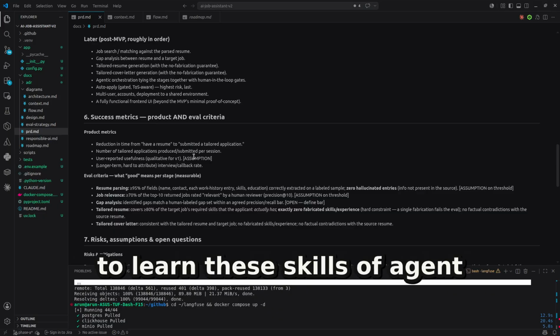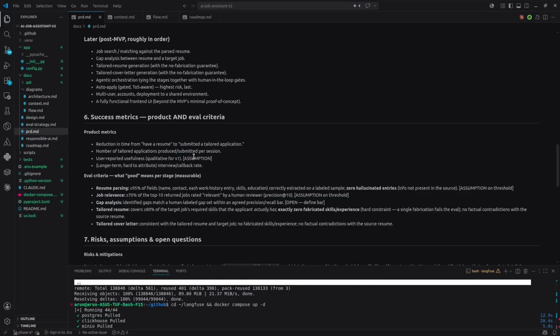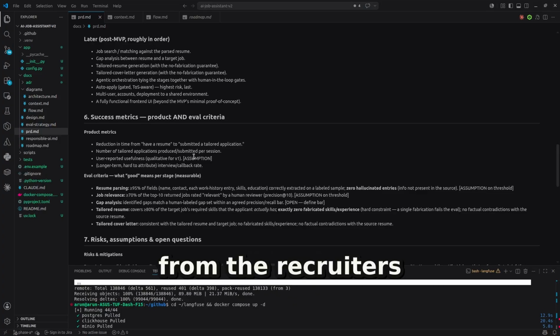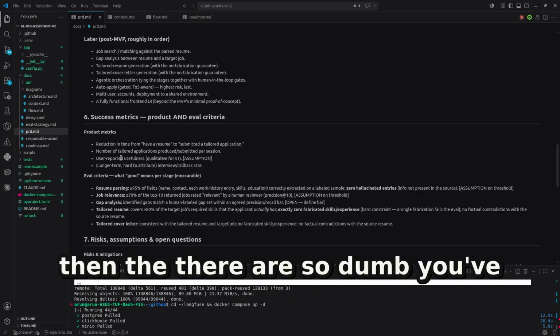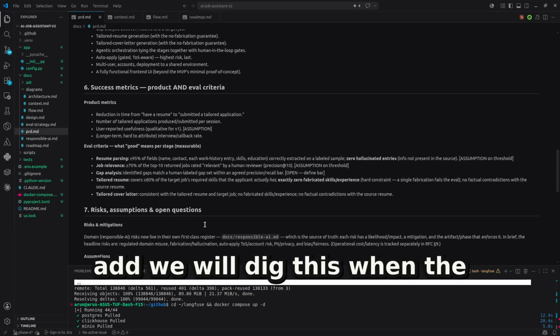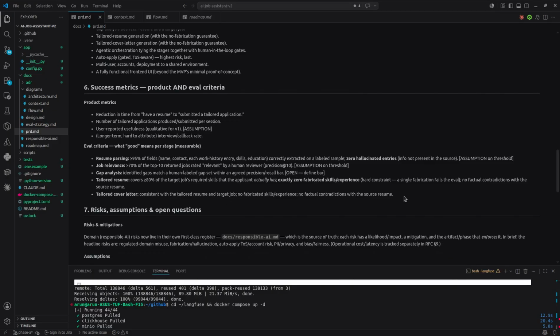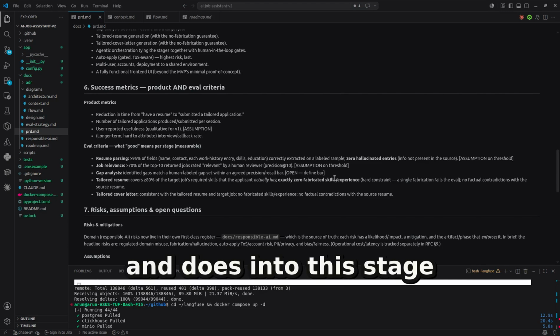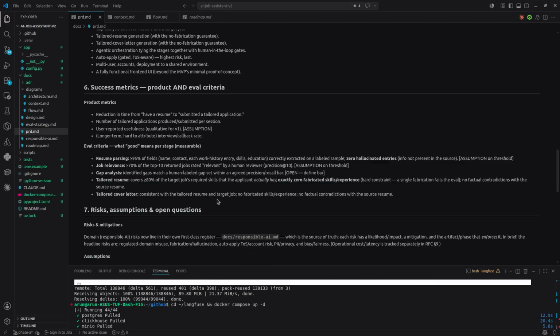Well, the first point is to learn these skills of agentic AI, but then it will be a plus to actually have this useful by converting into some interviews or callbacks from the recruiters. And there are certain eval criteria. I'm not going to go into this in detail. We will take this when the development enters into this stage.